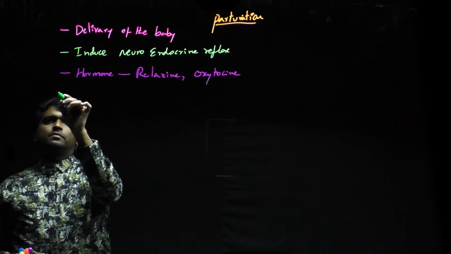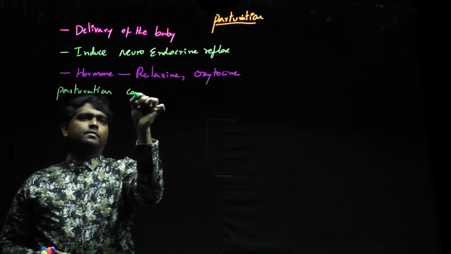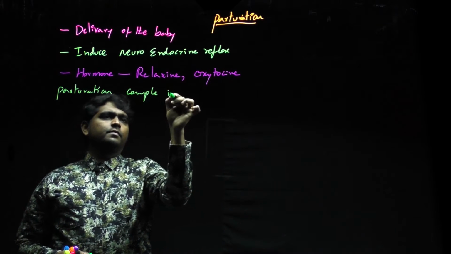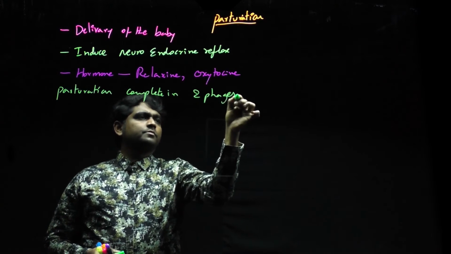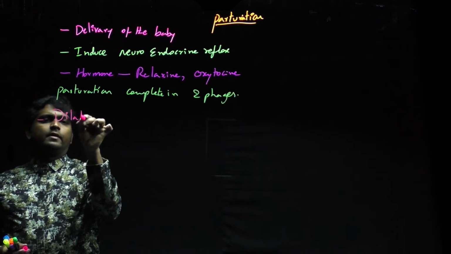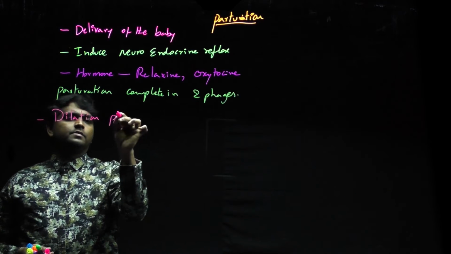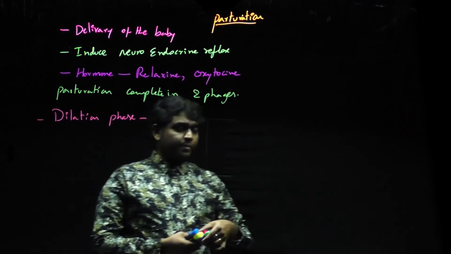Parturition is completed in 2 phases. First one is called dilatation phase. Dilatation phase. What happens?